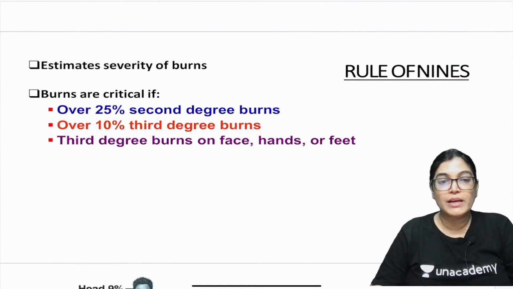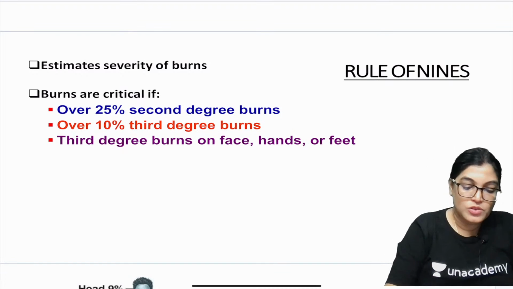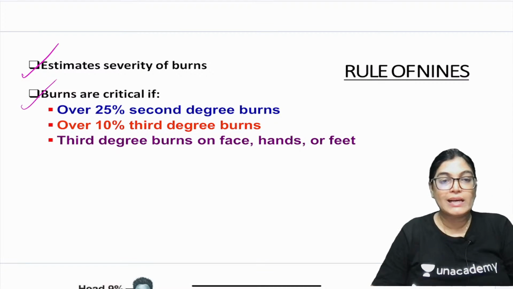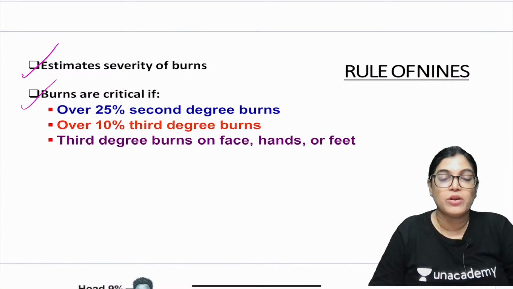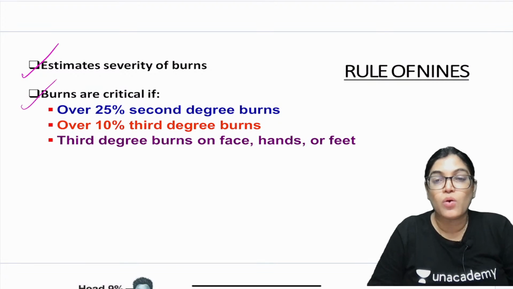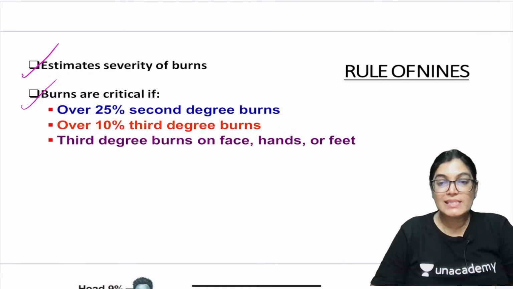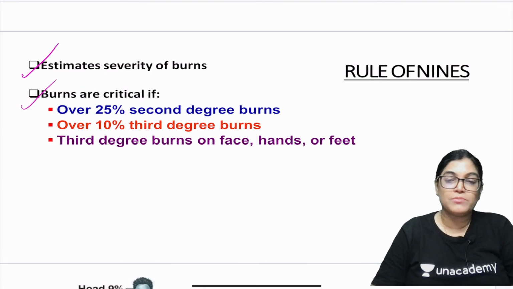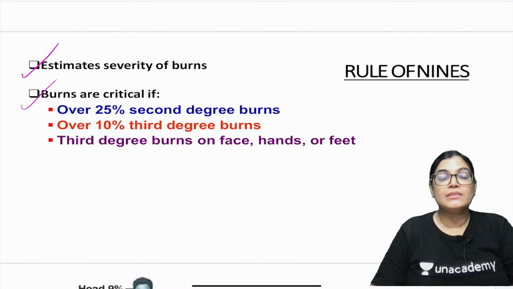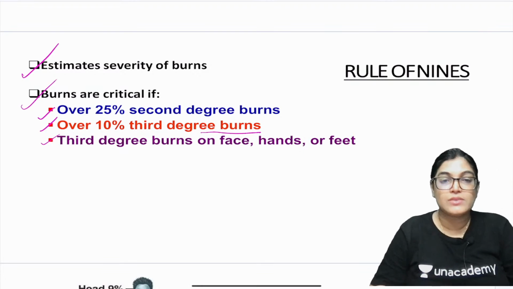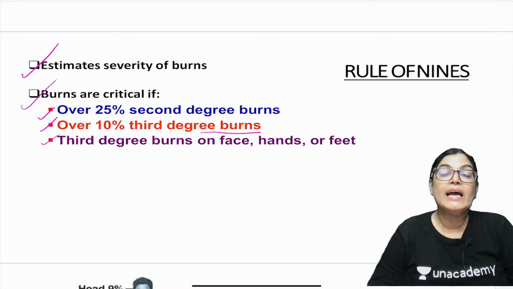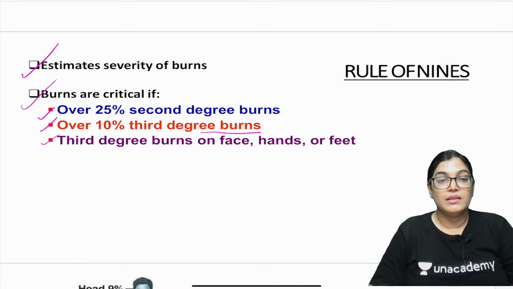Now there is also a rule of 9 given, which will help us to estimate the severity of the burn. So we call a burn severe because of the following criteria. When 25% of the whole surface area of the body is involving second degree burns, meaning entire epidermis and slight thickness of the dermis, this is considered to be a critical burn. Also, if only 10% full thickness or third degree burn is involved in the body, it is characterized as a critical burn.